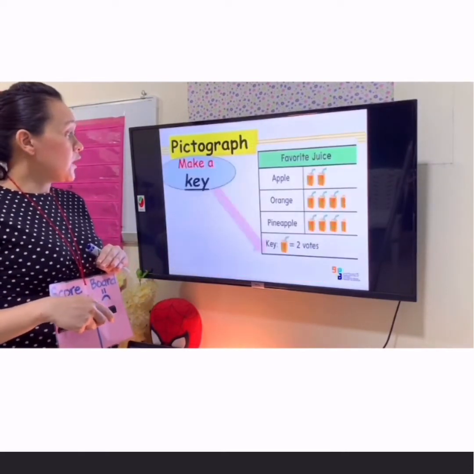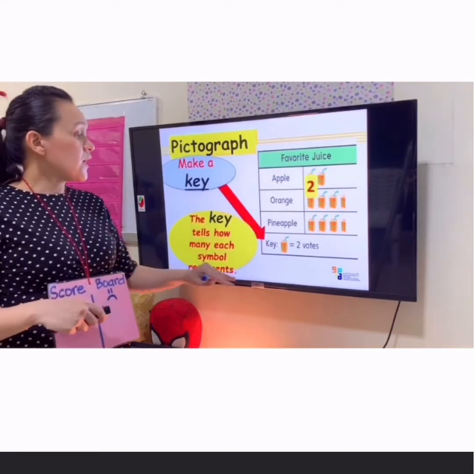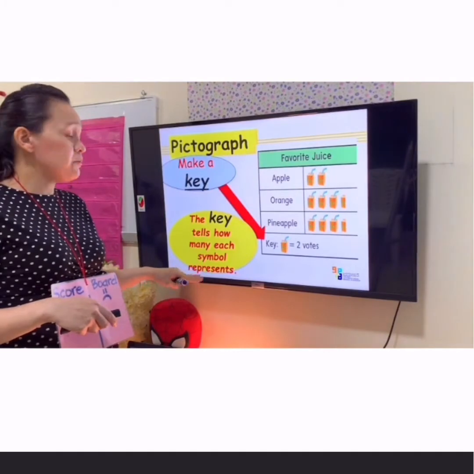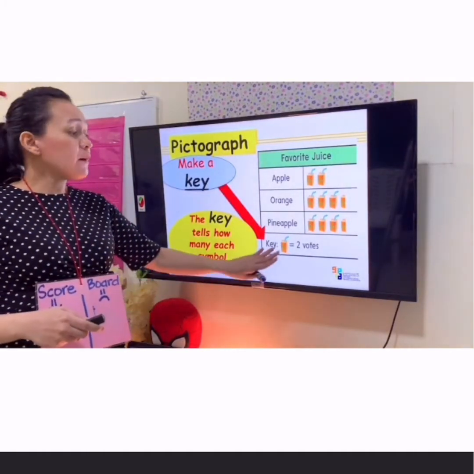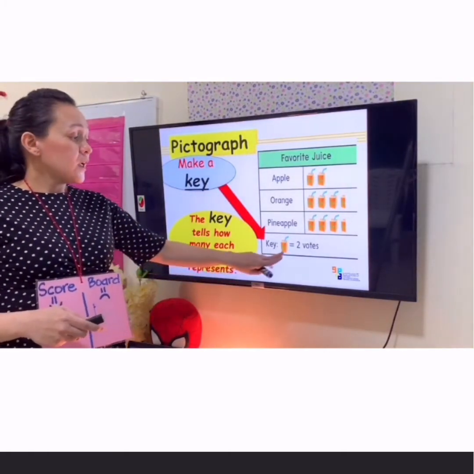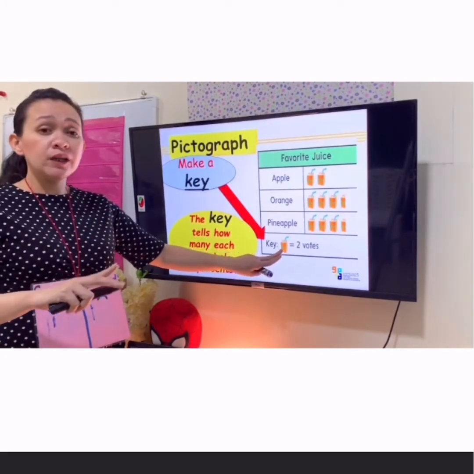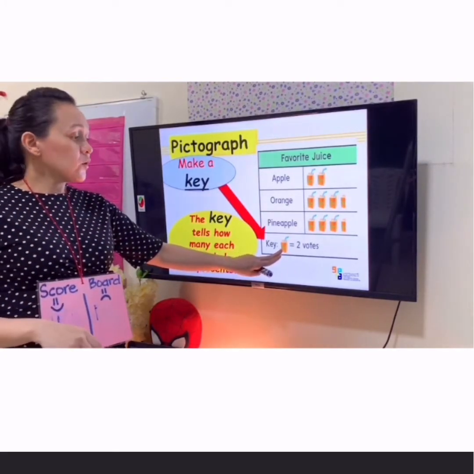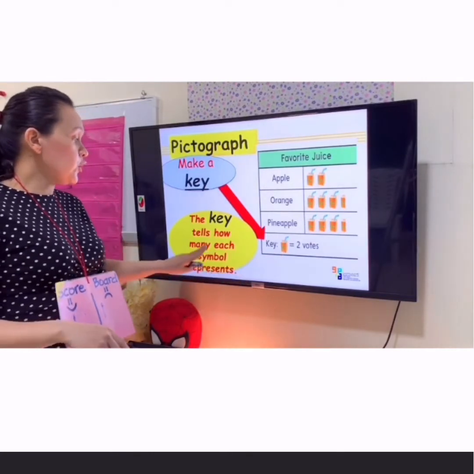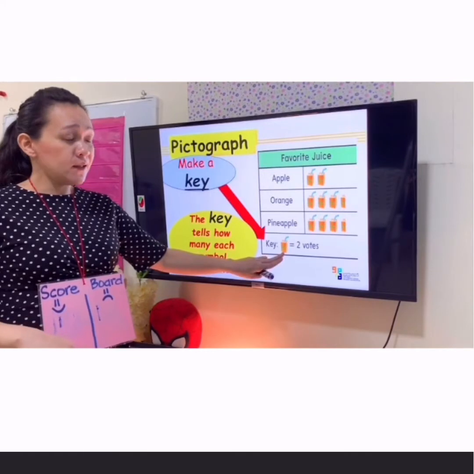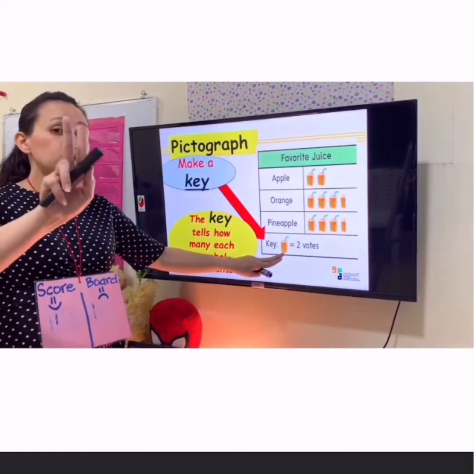Here is an example of a key. The key tells how many each symbol represents. For example, in this pictograph, one juice picture is equivalent to 2 votes. In the key, you use a symbol to represent this.